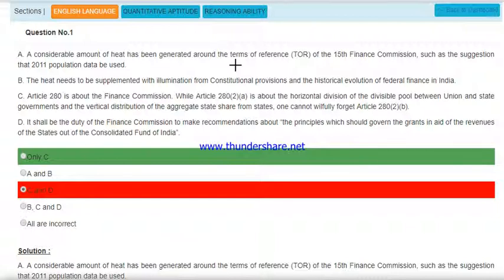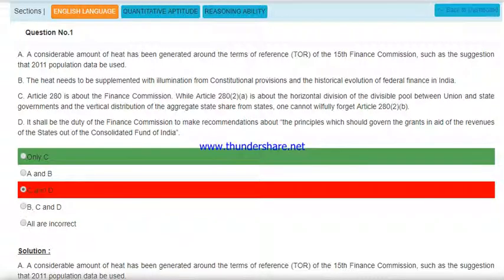So remember this. Start with option A: a considerable amount of heat has been generated around the terms of the reference of the 15th Finance Commission, such as the suggestion that 2011 population data be used. I think this one is correct.